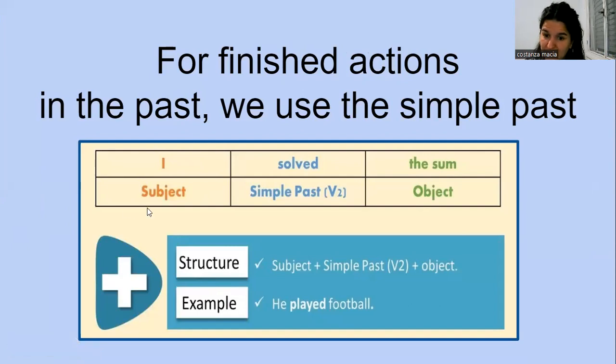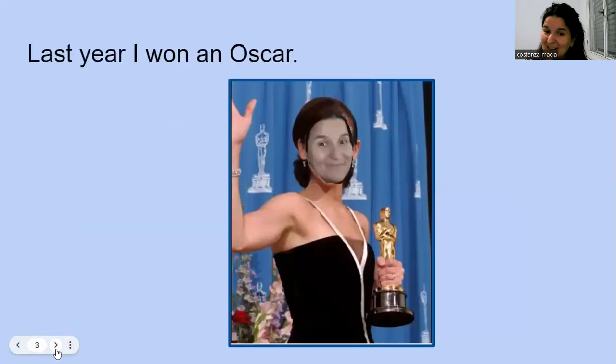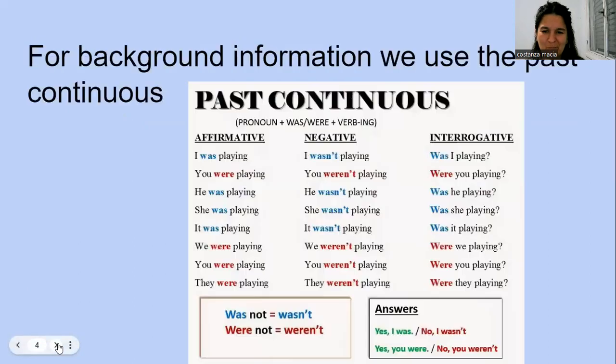We have the subject, the verb in past, remember the past, the second column, and the object of the sentence, or not, yes? For example, I played. Okay, that is a complete sentence. Oh, here I have a very good example. Last year, I won an Oscar. Yes, I had some issues with makeup. That's why my skin is a different color.